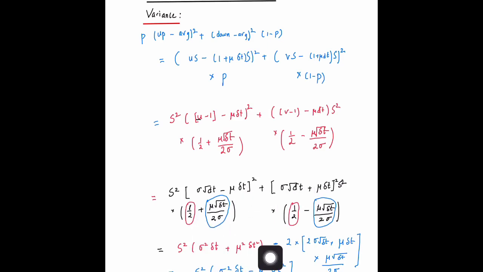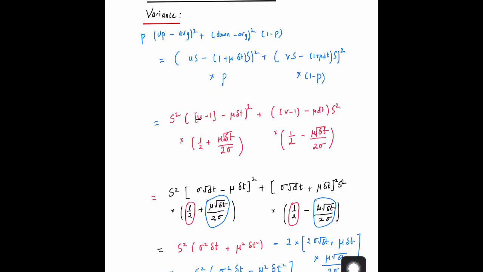Now as far as the cross terms that are there, they're going to come into play in multiplying this term, because they're coming with the opposite sign. The two cross terms are coming with the same magnitude, because that's a 2 factor. Then the cross term is basically 2 sigma delta t times mu dt, times this factor that we have.